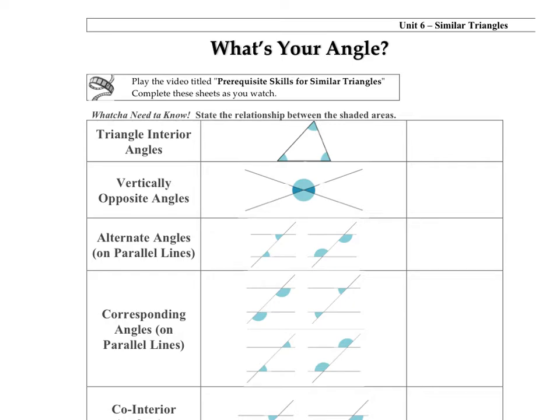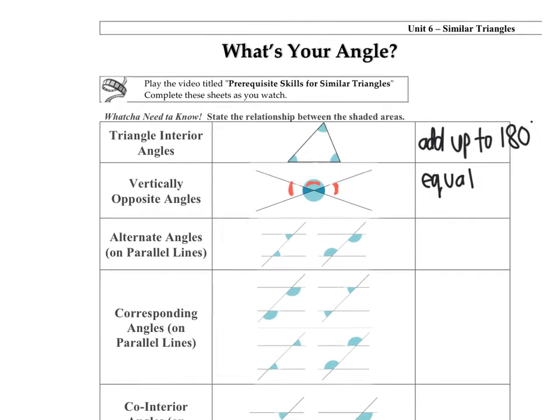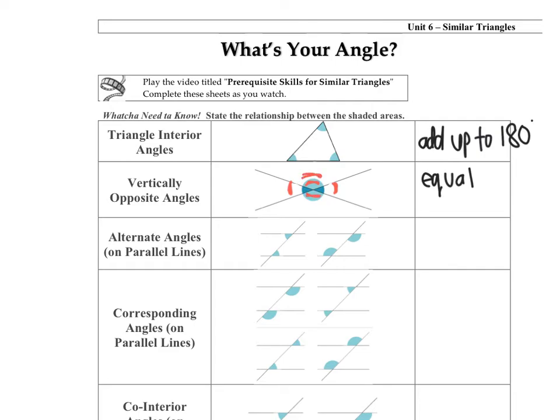Okay, so if you have a triangle, all the interior angles, so the shaded regions, they are all going to add up to 180 degrees. If you have two lines that are intersecting, the opposite angles are going to be equal. Okay, and I'm just going to show you which ones I'm talking about. So this angle here is equal to this angle, and this angle right over here is equal to its opposite angle.